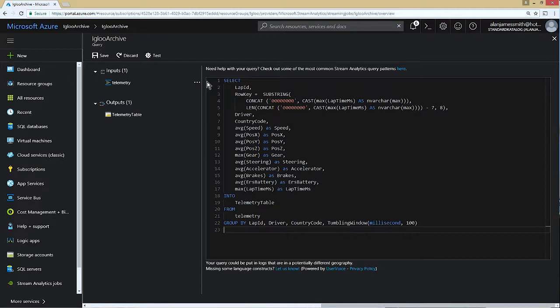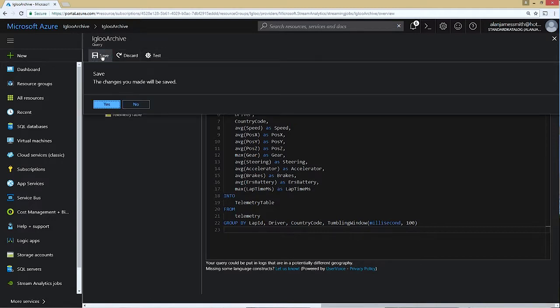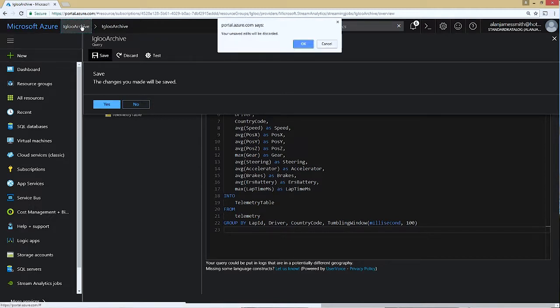Just a bit about this query. Because we're storing it in table storage, I'm zero padding the lap time in milliseconds in the query. So the telemetry data is going to be stored basically by the lap time in milliseconds. That's going to be the ordering of it. And then I'm also selecting various things that we can use to display in the graph. So I'm selecting the position of the car. I'm selecting the speed, the average steering, average accelerator, average ERS battery, and the lap time in milliseconds. So we can get a reading that we can use to draw graphs of the actual driver driving around the track, and that's going to be displayed on the website. So I can save this query, go back to the archive.